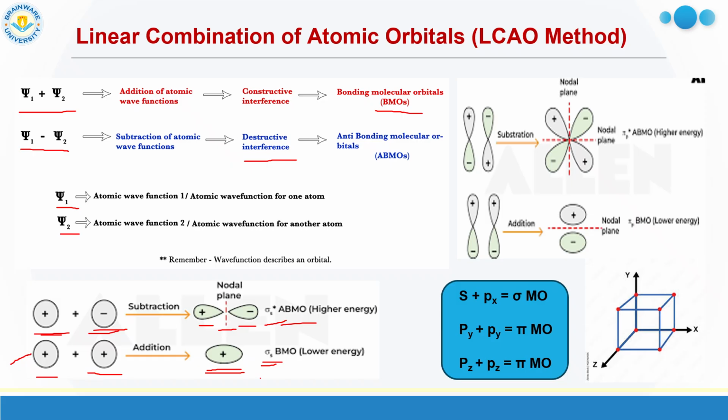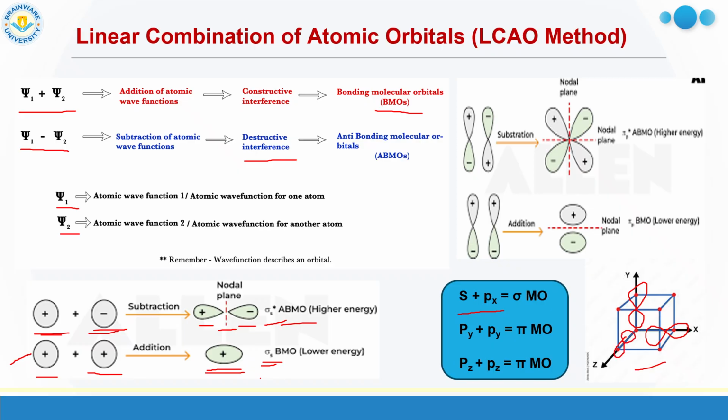Now a similar combination we also get for s and px, the s orbital and the px orbital. We know there are three p orbitals: px, py, pz. So if we take the 3D axis like this, x along the horizontal axis, y and z are the vertical axes, then the px will remain along the x-axis like this. This is the px orbital. The py orbital will remain like this, and the pz orbital remains oriented like this along the z axis.